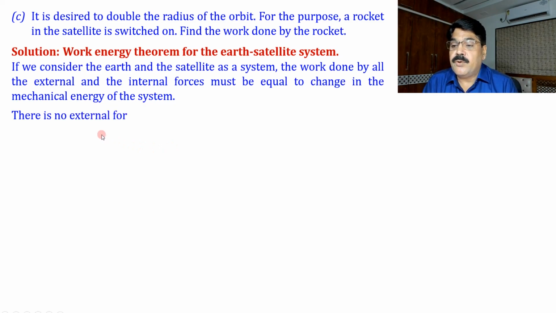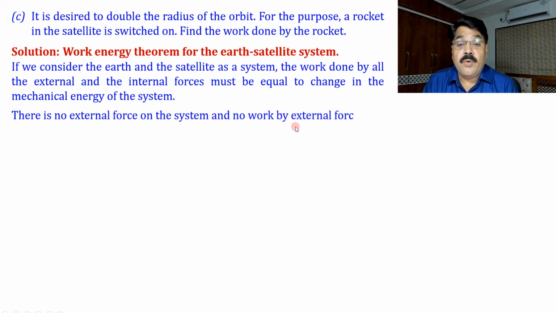There is no external force on the system, so no work by external force. The gravitational pull of the Earth on the satellite is an internal force of the system, because the satellite applies an equal and opposite pull on the Earth also.